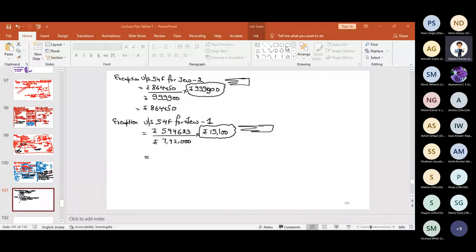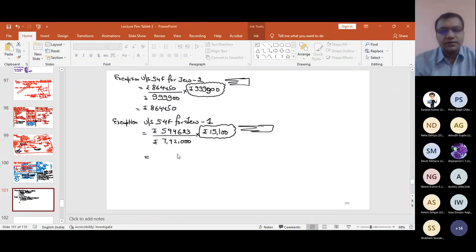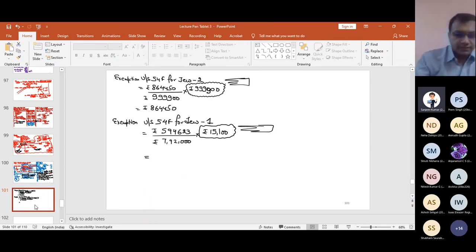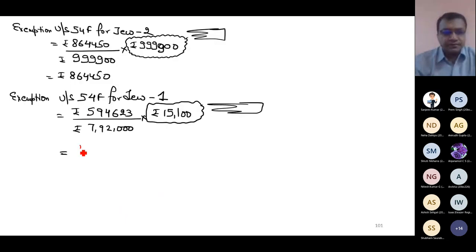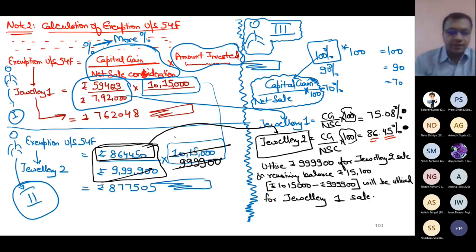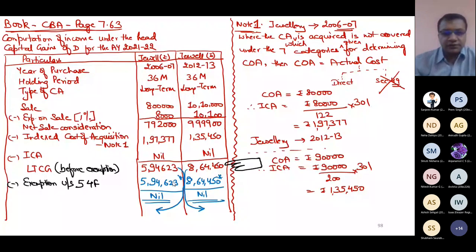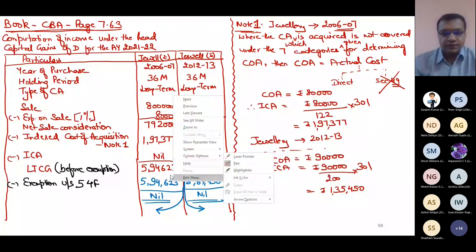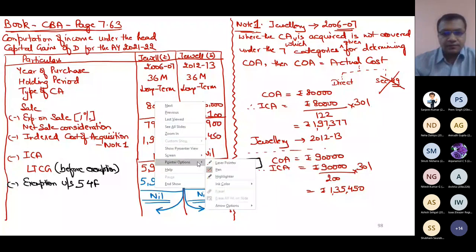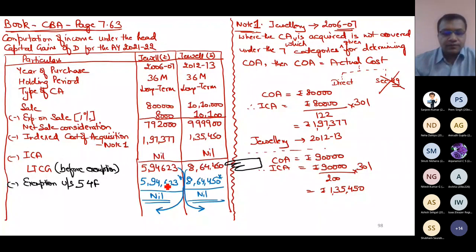Sir, 11,337. That's it. So 864,450 is the exemption of section 54F. Okay, so you do this calculation and correction.